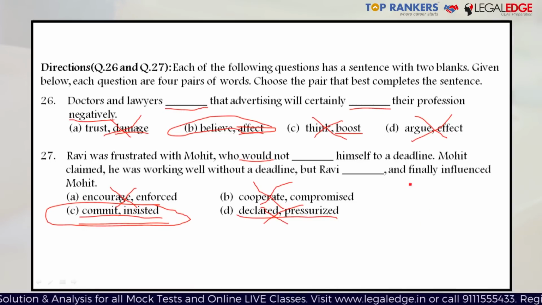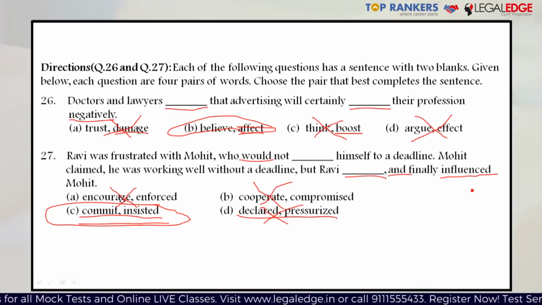Now, you also have to pay attention that because there's this word and right after it you get influenced, whatever word will come here in the blank has to be synonymous with the word influence. Out of the four options which we have been provided with, only insisted makes perfect sense with influence.